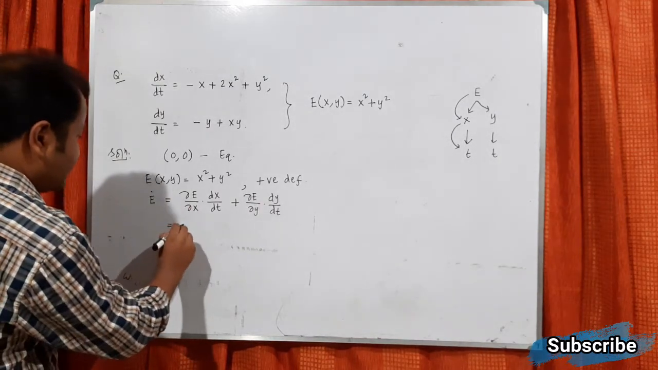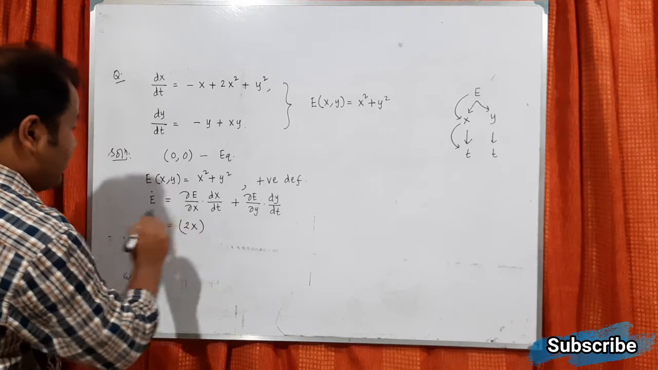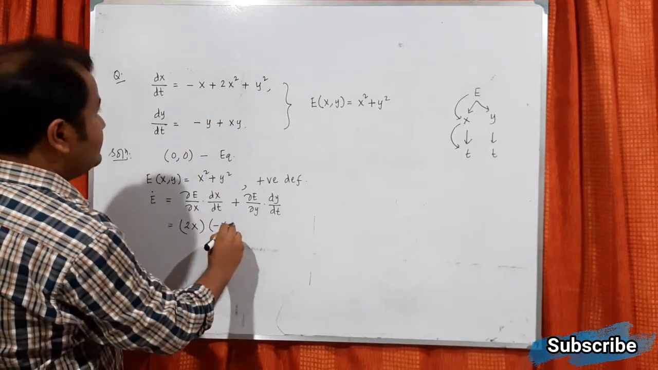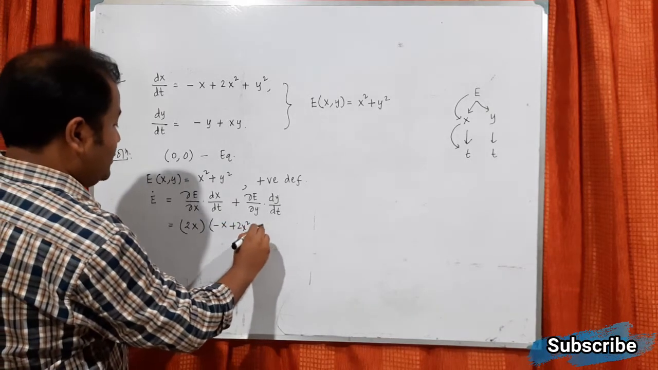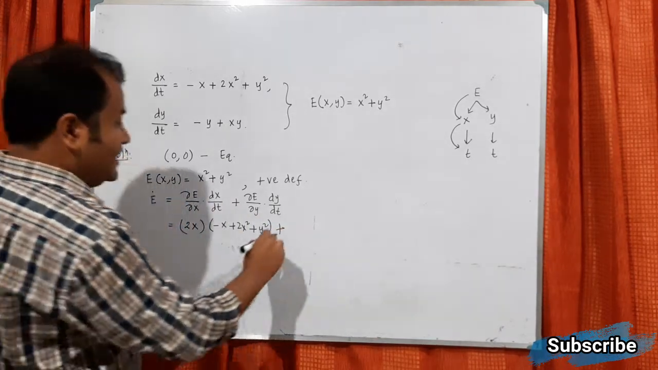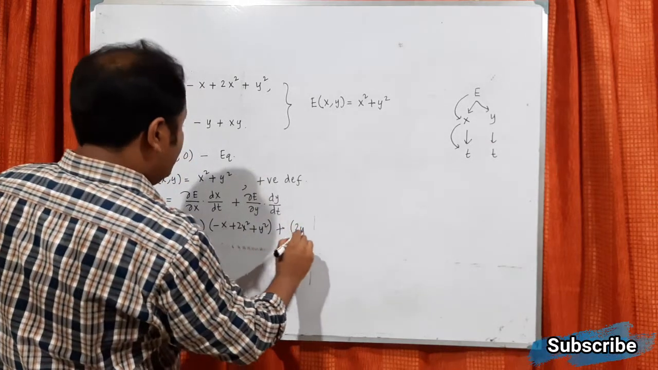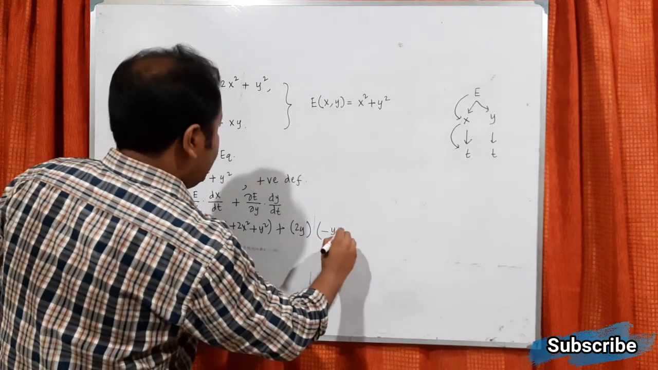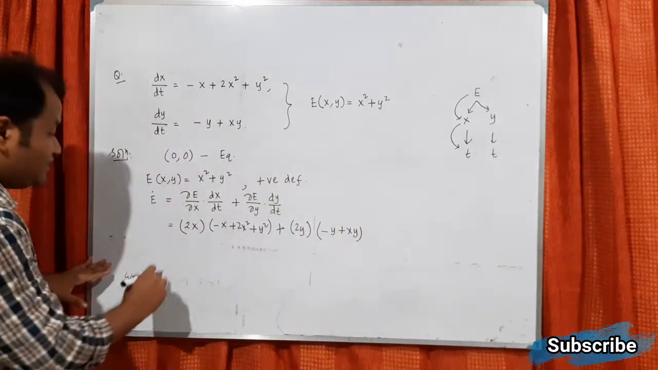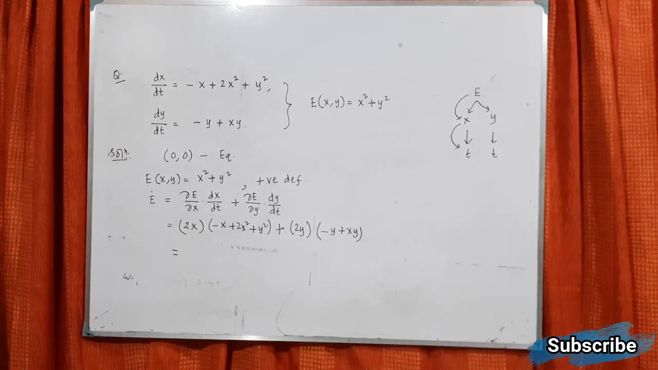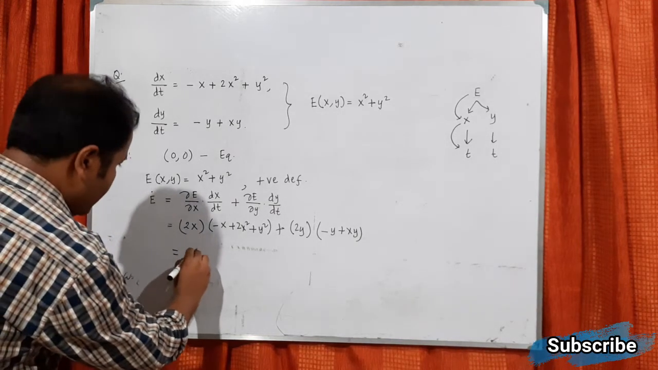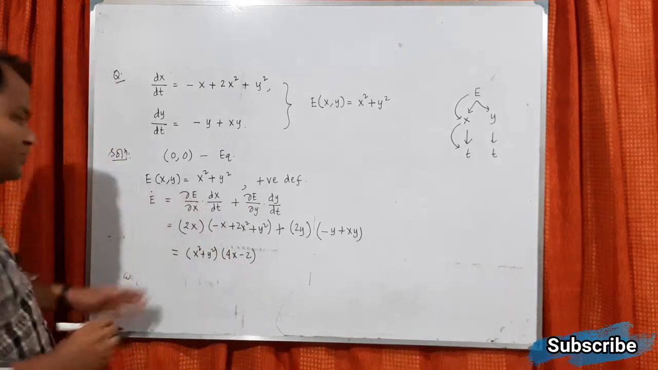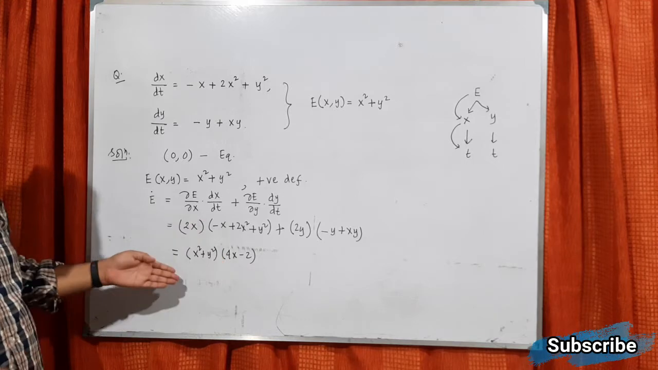Now del E del x means 2x, and dx/dt means this portion, so minus x plus 2x squared plus y squared, plus del E del y means 2y, and dy/dt means minus y plus xy. So if we just simplify, we will be getting (x squared plus y squared) into (4x minus 2). If you simplify for one or two steps, you get this one.